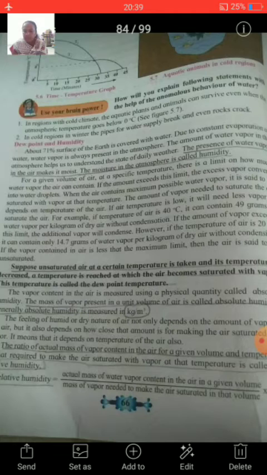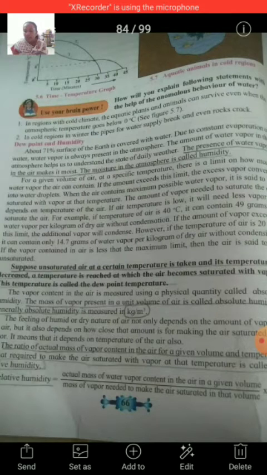The vapor content in air is measured using a physical quantity called absolute humidity. The mass of vapor present in a unit volume of air is called the absolute humidity. Generally, absolute humidity is measured in kilograms per meter cubed.